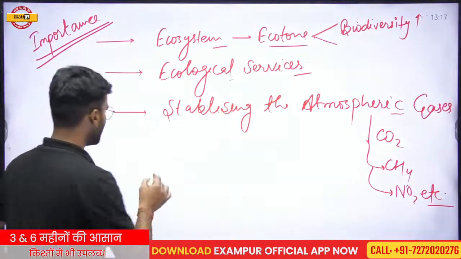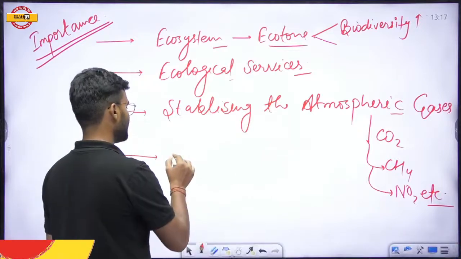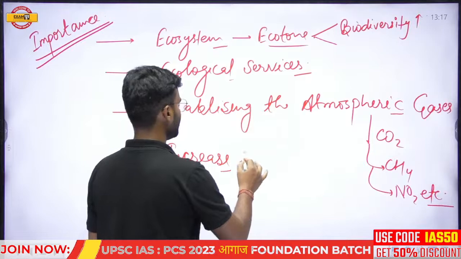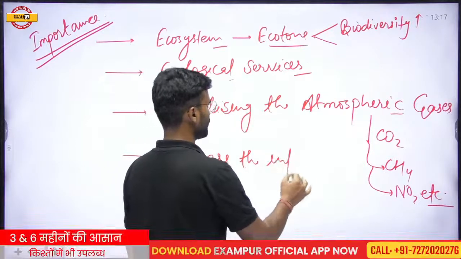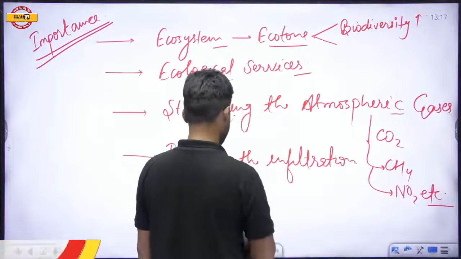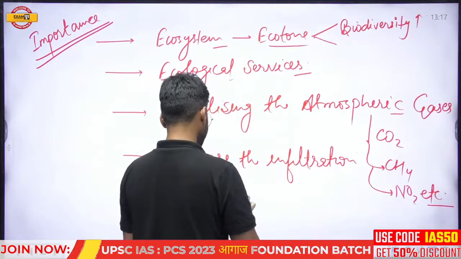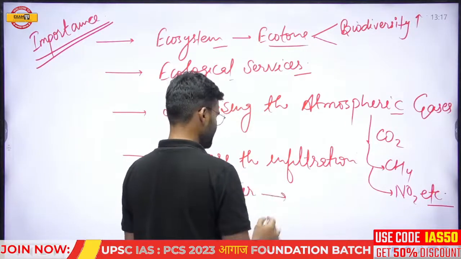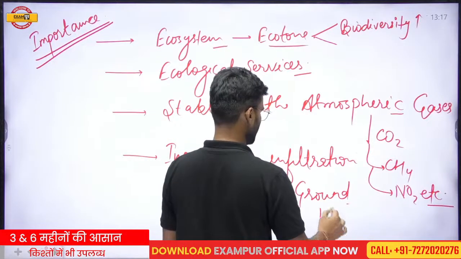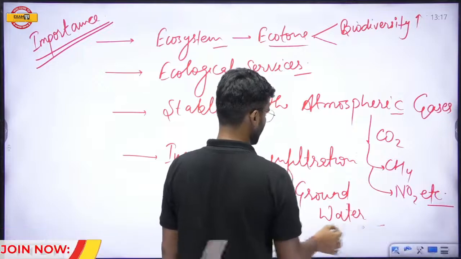They also help increase the infiltration of the water. If the infiltration of the water increases, then it also improves the health of the groundwater. It also improves the water table.